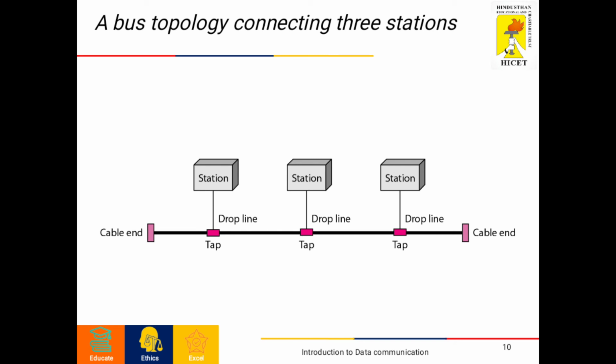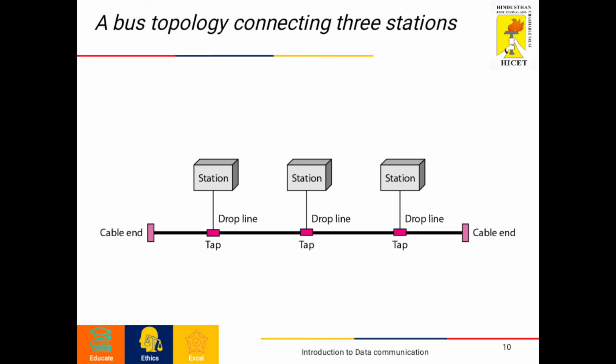As a signal travels along the backbone, some of its energy is transformed into heat, so it becomes weaker and weaker as it travels further and further. For this reason, there is a limit on the number of taps a bus can support and on the distance between those taps.